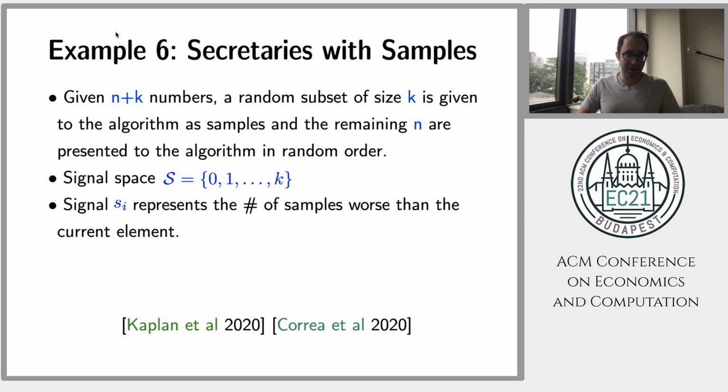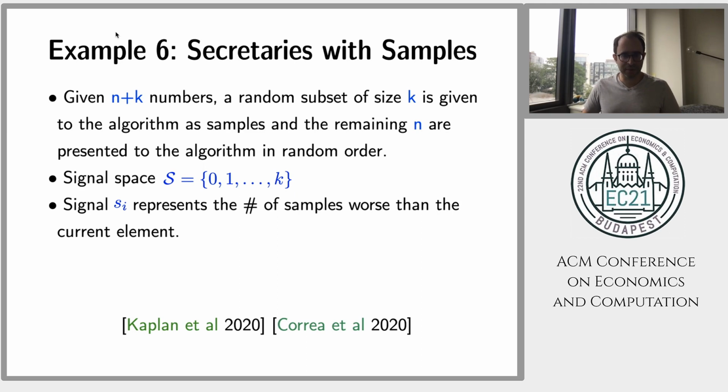It's not a priori clear how to phrase this as a problem of secretary with machine learning advice, but then you can show that this is equivalent to the problem where the signal space is 0 to k, and the signal S_i is the number of samples worse than the current element.